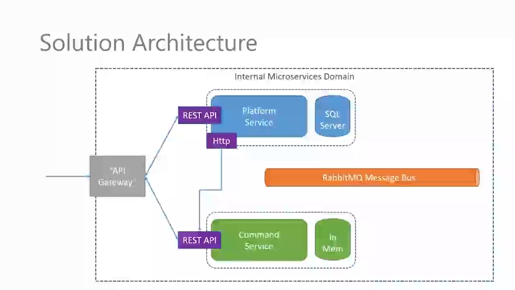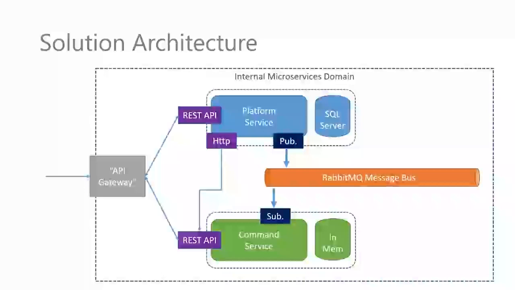So really what we're going to focus most of our attention on in this course is the idea of using asynchronous messaging via an event bus or a message bus. And so what we're going to do, similar sort of scenario, when we create a new platform in the platform service, we're going to publish an event onto our message bus. Now, all the platform service is aware of at this point is the fact that there is a message bus. It is not aware of the command service, nor does it care that there is one. And in this case, what we're then going to do is we're going to get the command service to subscribe to the message bus and receive those platform published events, and then it will add those platforms to its own database.